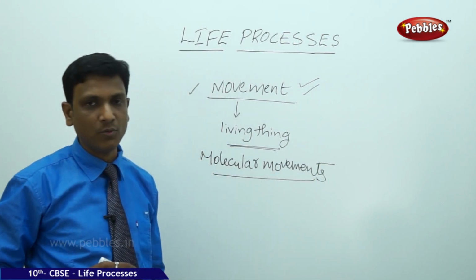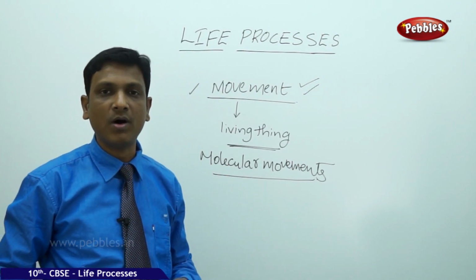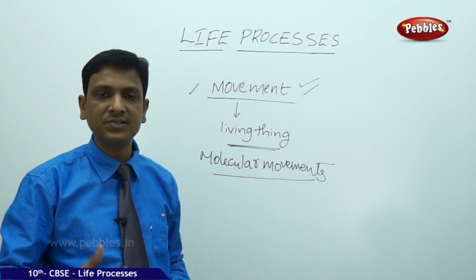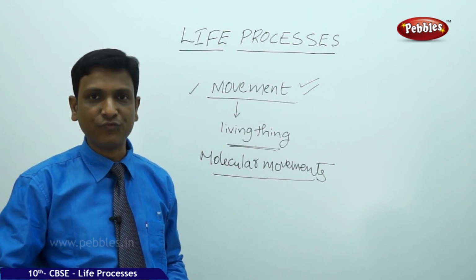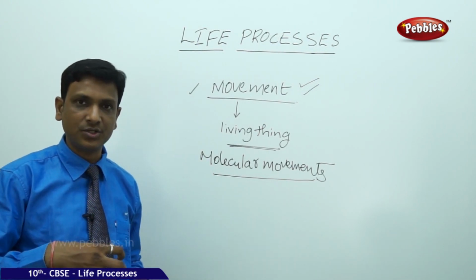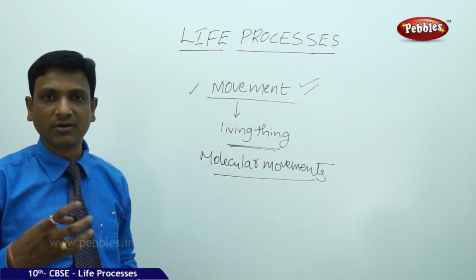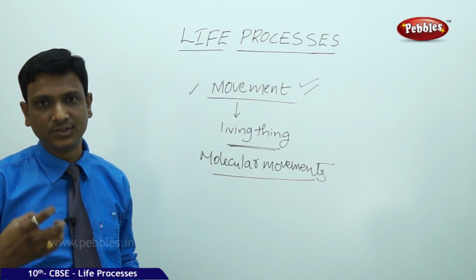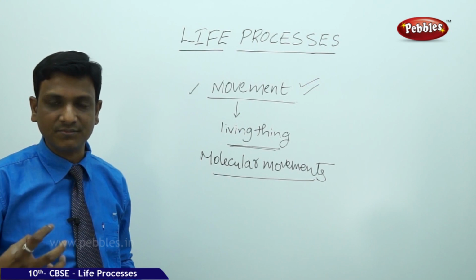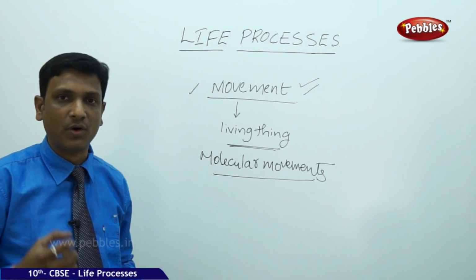We call them molecular movements. So in a living system, there are so many molecules which are continuously moving, changing their form, and it is a dynamic system. There we find an organization. Various kinds of molecules are organized into different structures. All these structures make up a unit called cells. Cells are organized into tissues. Tissues are organized into organs. Organs are organized into organ systems. Organ systems are organized into an organism. So this kind of structural hierarchy is found in living systems.